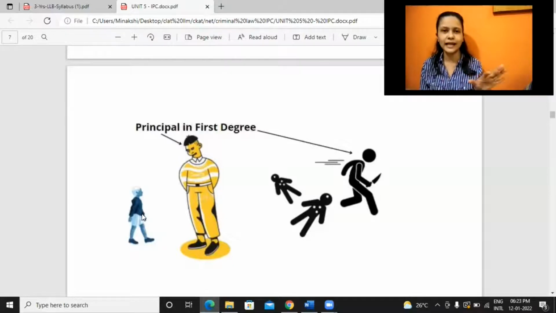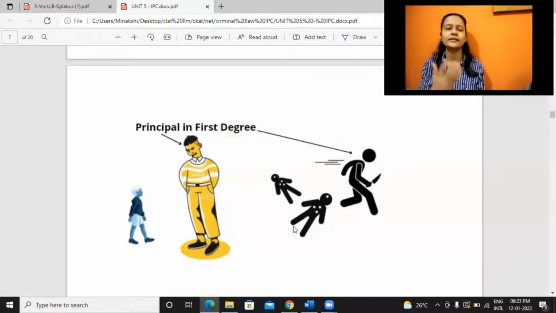So the child is not criminally liable, but we can make this person criminally liable and he will fall under this principle in first degree. Even if you were present in that situation, you would not even see this person there. He might not even be present because he convinced this child to commit the crime.